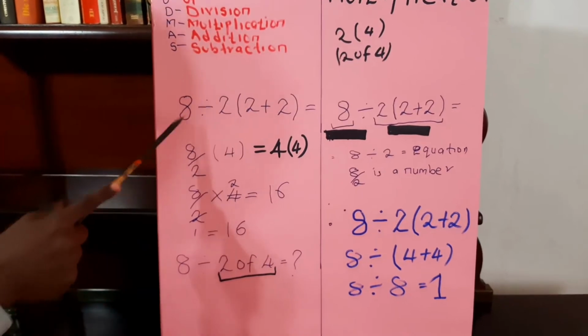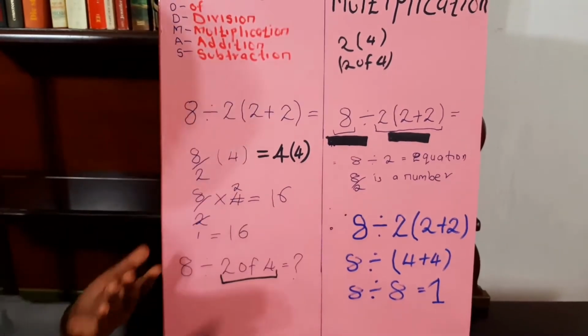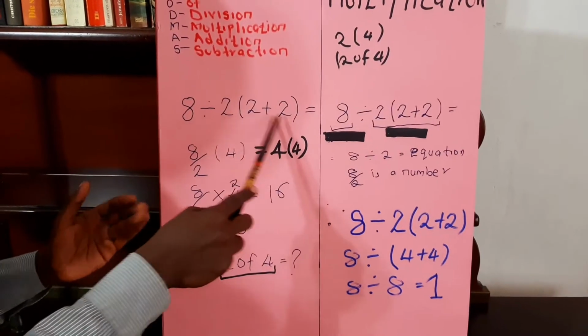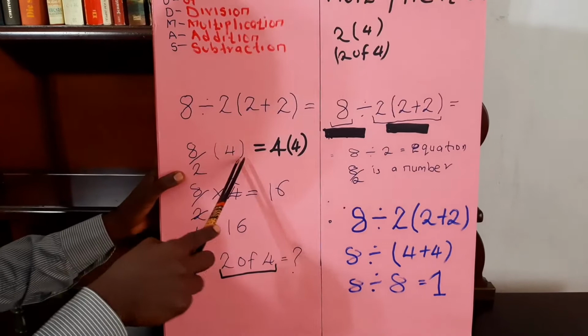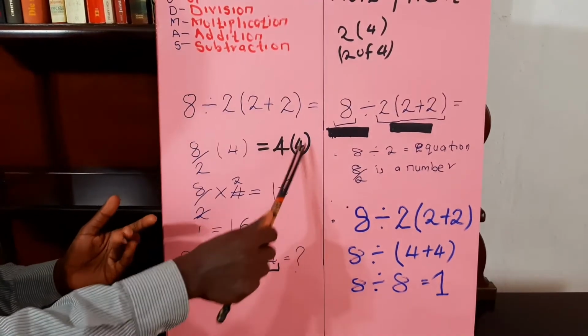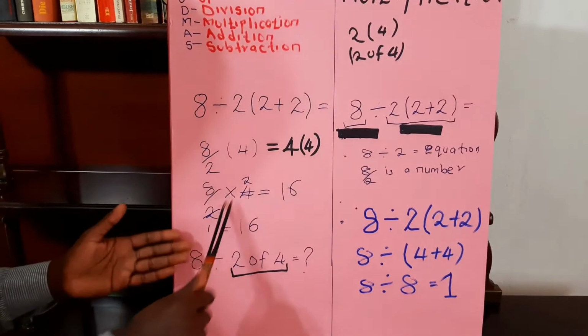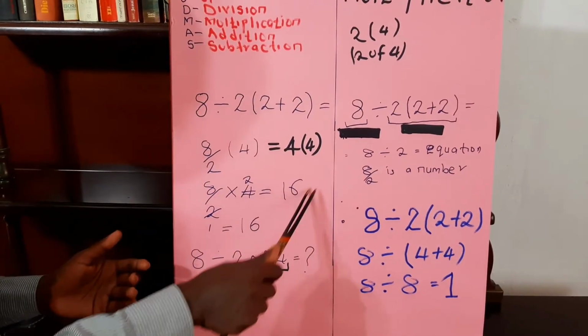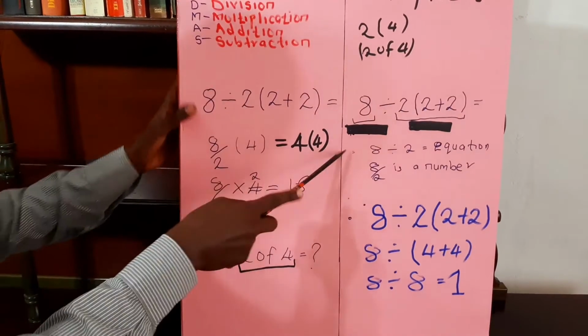They just said 8 divided by 2 is the same as 8 over 2. Then they worked out what was in the bracket, 2 plus 2, which is 4. Then you have 8 over 2 times 4, which is the same as 4 times 4. Then they said 8 over 2 times 4 is the same as 16. Let us start from this part here.